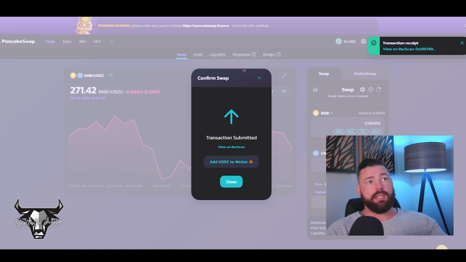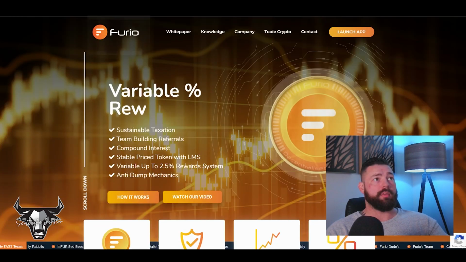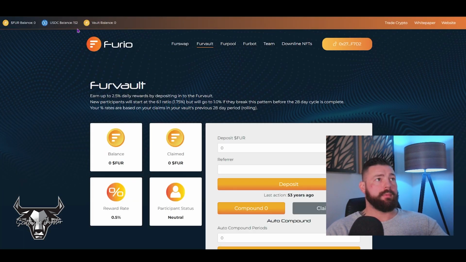If you haven't added USDC to your wallet, you can click here, and that will add it directly to your MetaMask wallet so you can actually see the values in there. So we'll click close here, and then we'll jump back over to the Furio site. And as you can see, we now have that $152. So really simple to switch out BNB, or really on PancakeSwap, any type of cryptocurrency that runs on the Binance Smart Chain, over to the USDC so you can use it to make your purchase. So we'll get that done.